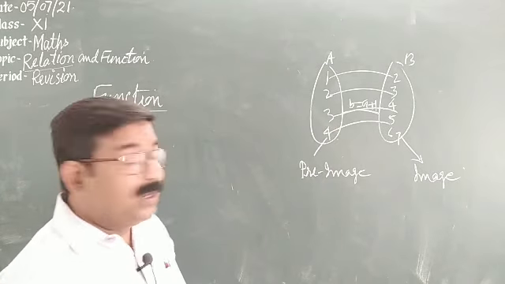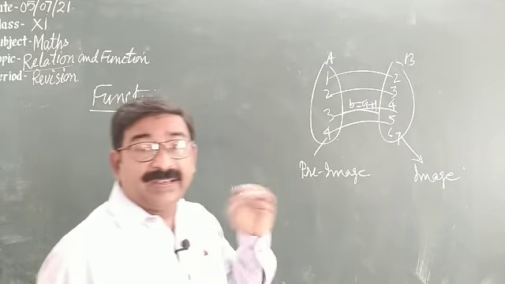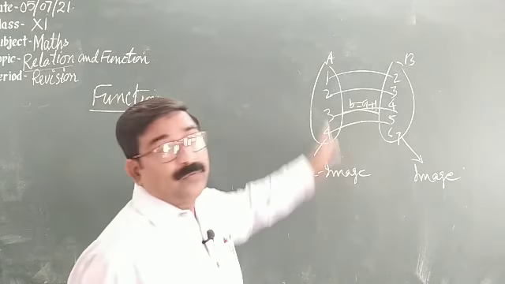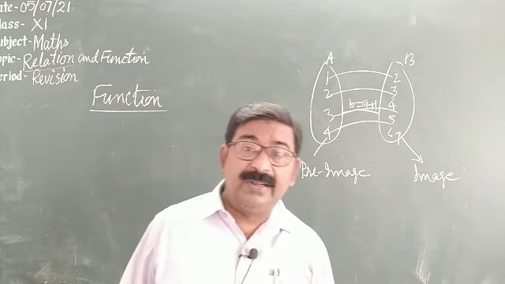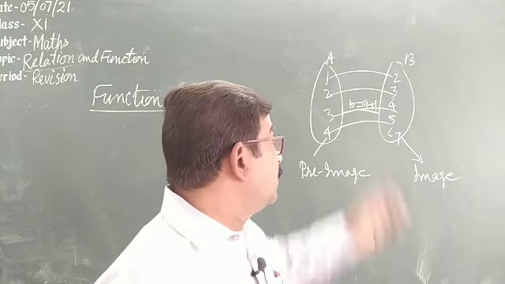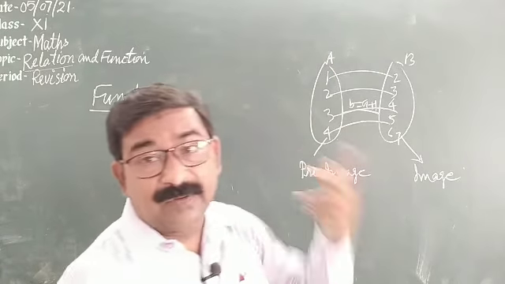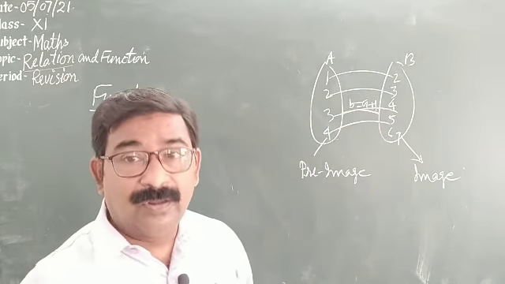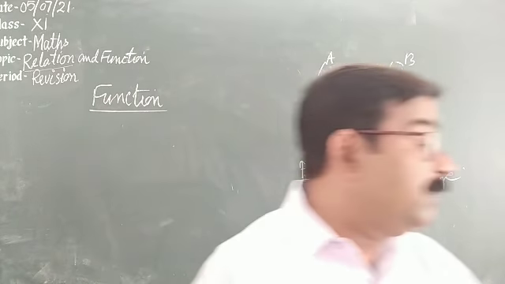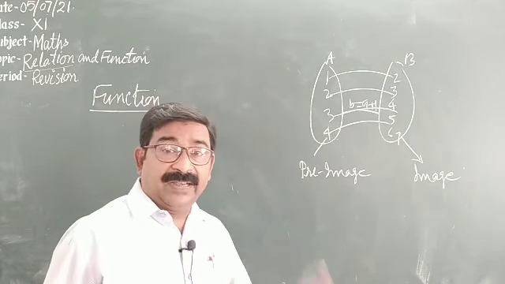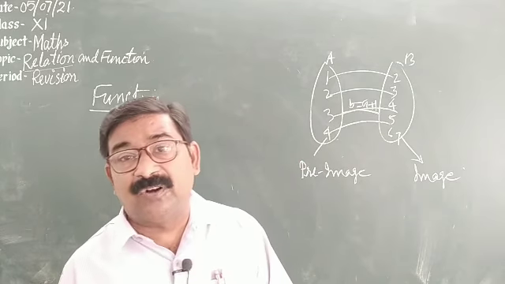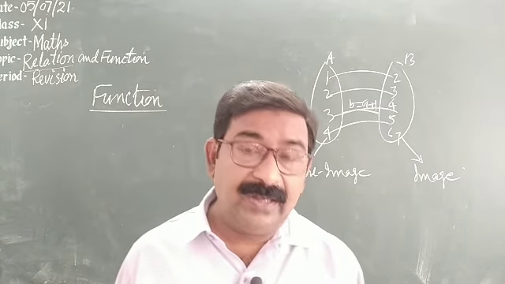And once again, what are the domain, range and codomain? The collection of all first elements is the domain, the collection of all second elements is the range, and the second set itself is called the codomain. So we have discussed today ordered pair, Cartesian product, relation and function. In the next lecture we shall see the types of function and their domain and range.